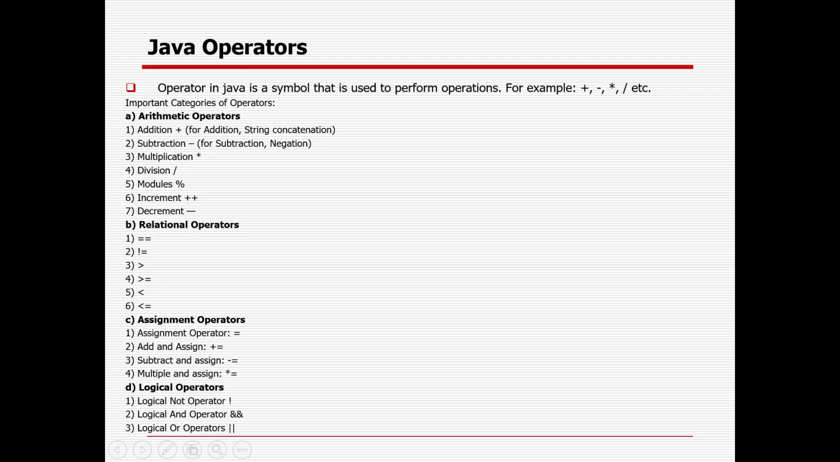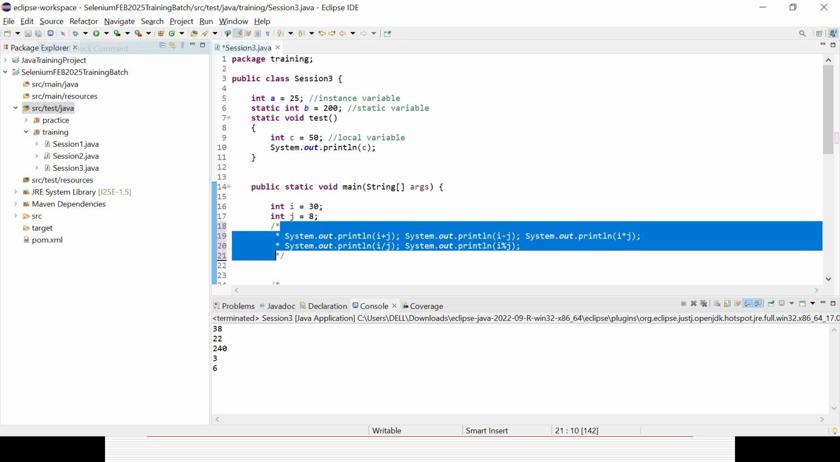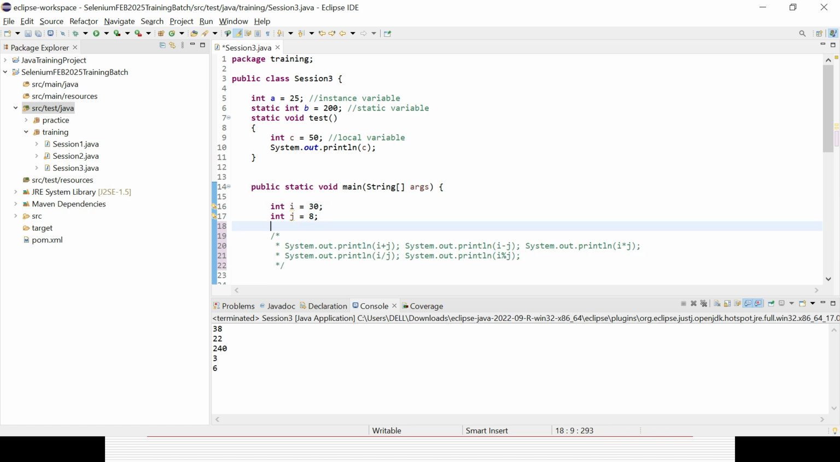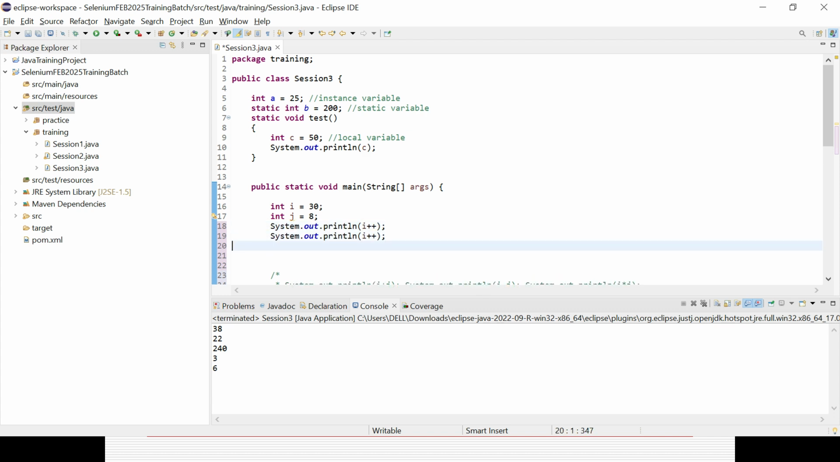And there are two operators called increment and decrement. Okay, let's see what's happening there. There are two categories: one is pre-increment and one is post-increment, and similarly one is pre-decrement and one is post-decrement. Let's simply print i plus plus, that is called post-increment. And next go with plus plus j, with the two variables there. Can anyone tell me what the output is for this line of code and this line of code?